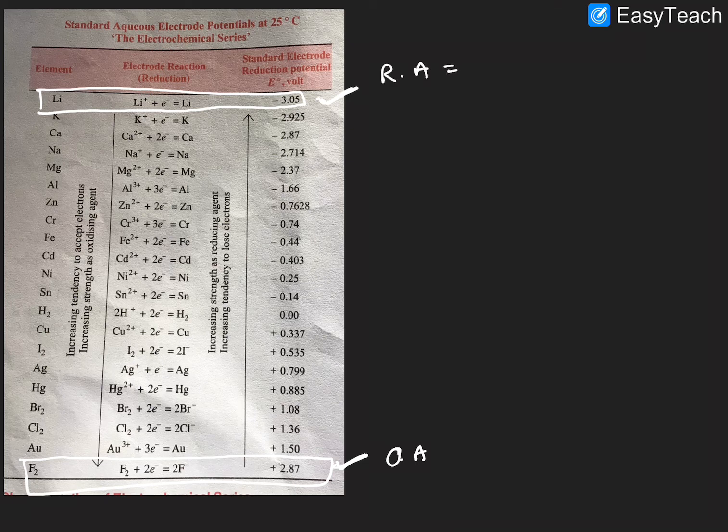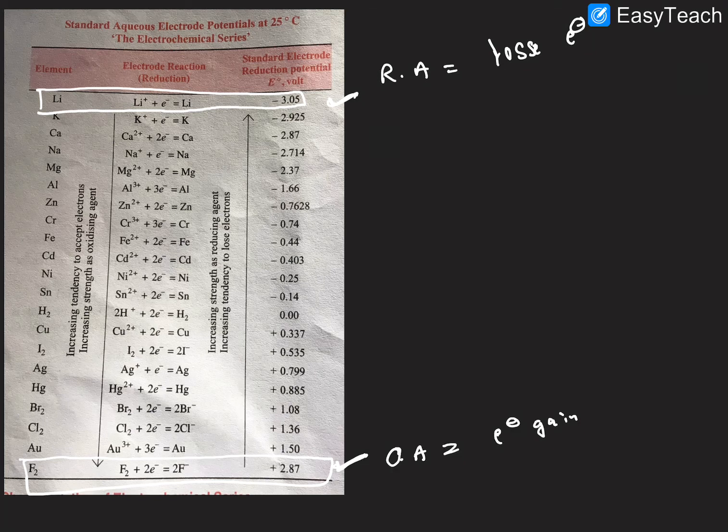Reducing agent is nothing but ready to lose the electron. Oxidizing agent means ready to gain the electron. Here gaining the electron, here lost the electron. That is the difference. I hope it is clear. We know that alkali metals and alkaline earth metals are ready to lose electrons due to their electropositive nature. Here also it is the same: the standard reduction potential value is more negative here, so it is ready to lose electrons, right? And which has a more positive value is ready to gain the electrons. This is the information regarding the electrochemical series, right?